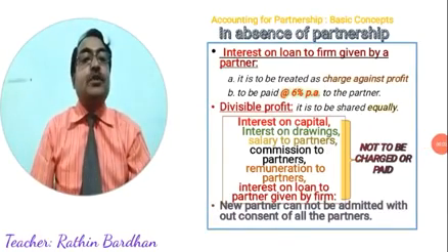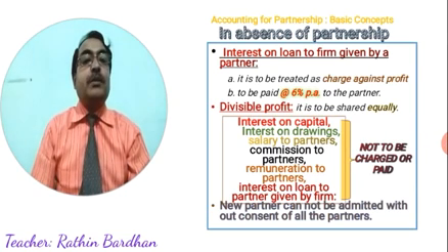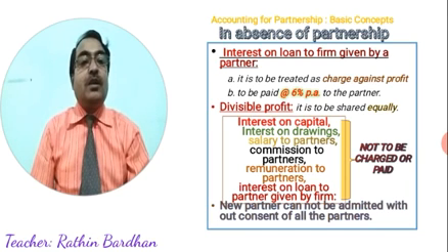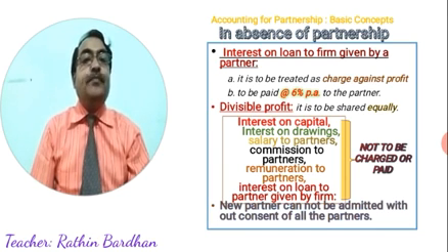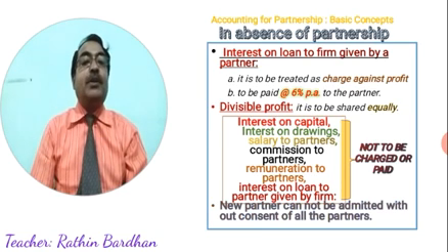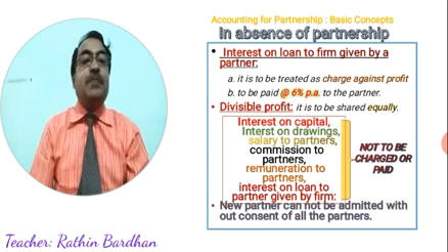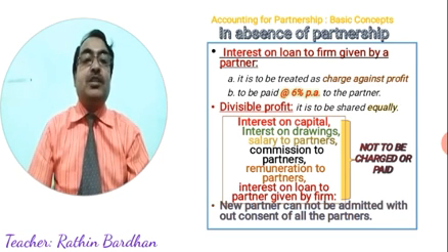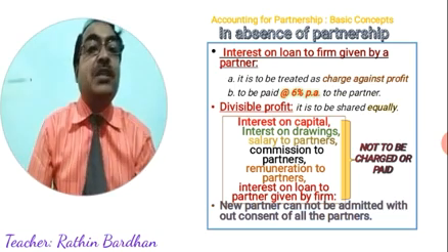Now, in absence of partnership deed, we have to remember some points. If the partnership deed is absent or not written, then in the Partnership Act 1932, some points have been given. We have to follow that. Like interest on loan to the firm given by a partner. Suppose a partner has provided a loan to the firm. Then as per the Partnership Act, in absence of partnership deed, this interest on loan will be charged as a charge against profit and paid at 6% per annum.